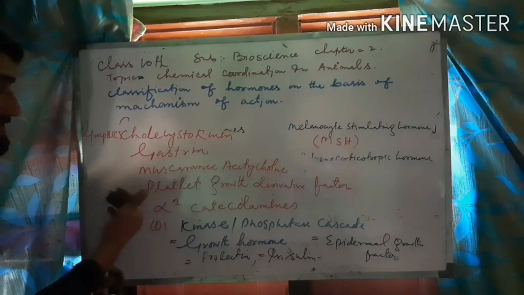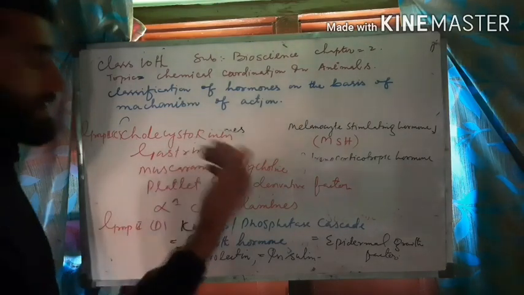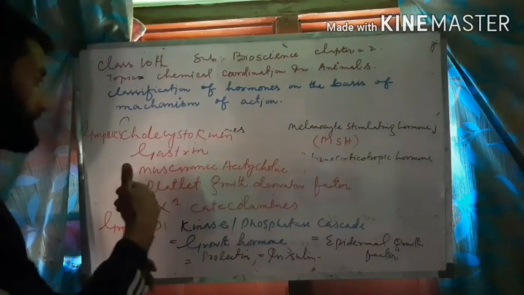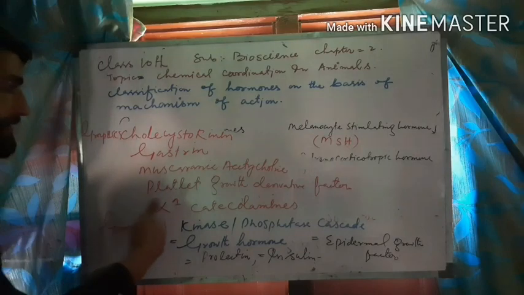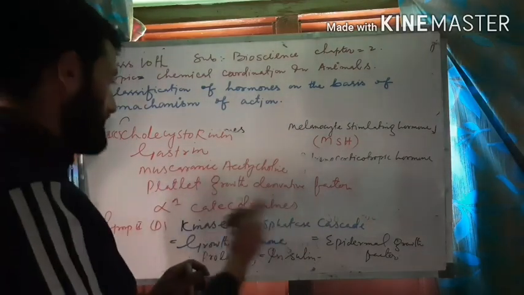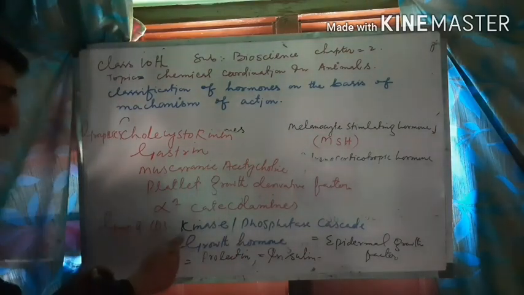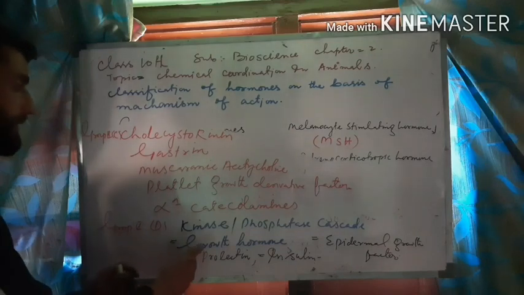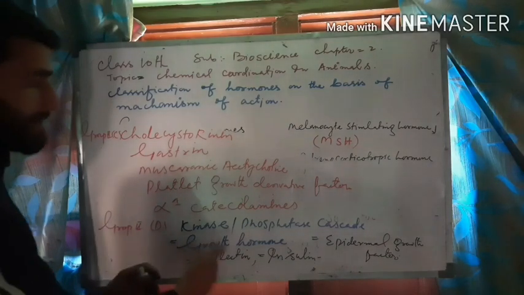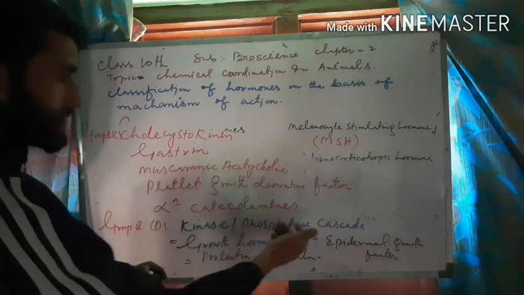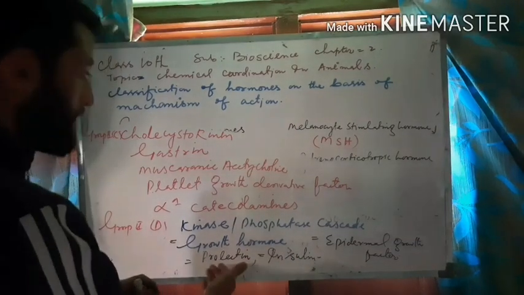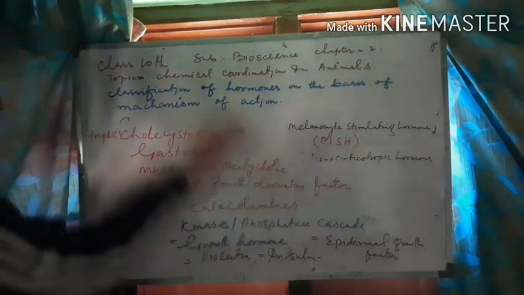In the third case, calcium or phosphatidylinositol acts as a second messenger. And the last one was kinase and phosphatase cascade, which acts as second messenger. The following hormones make the physiological effect in the body through kinase or phosphatase cascade: growth hormone, prolactin, insulin, epidermal growth factor.